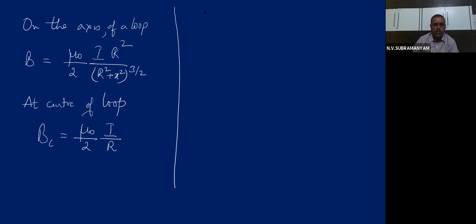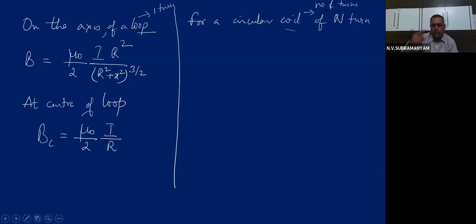One more point, if we are taking a circular coil of n turns. Children, what is the difference between loop and coil? Loop means only one turn is there. Coil means a number of turns are there. The wire is wound a number of times. That is the difference between loop and coil.